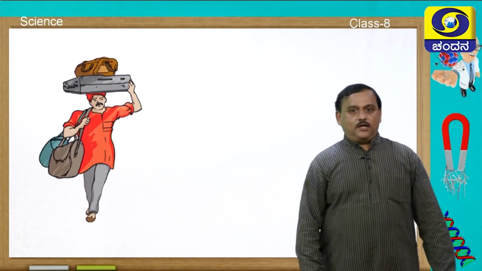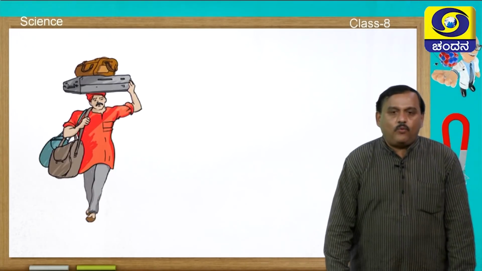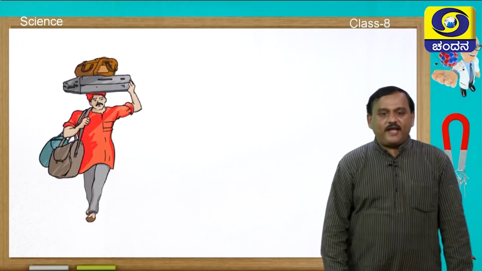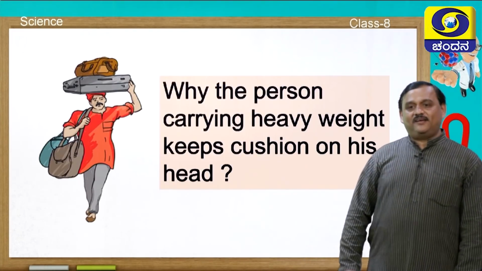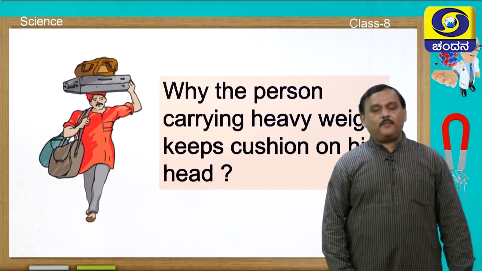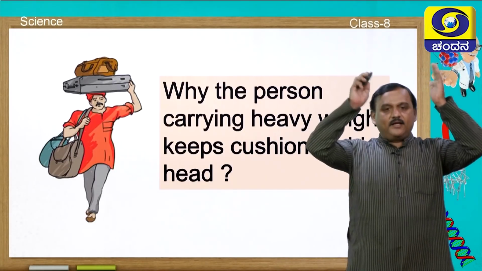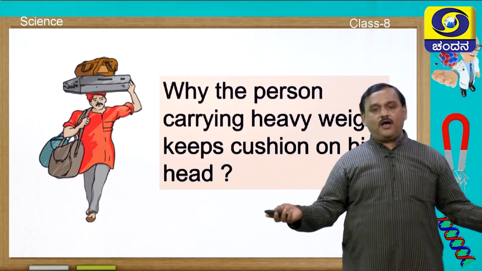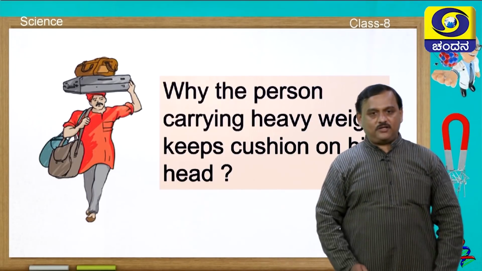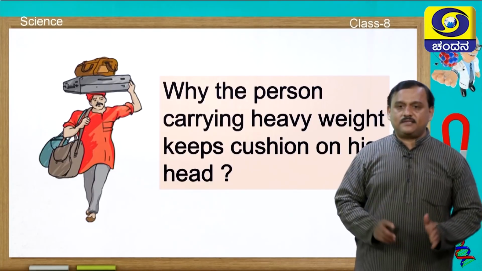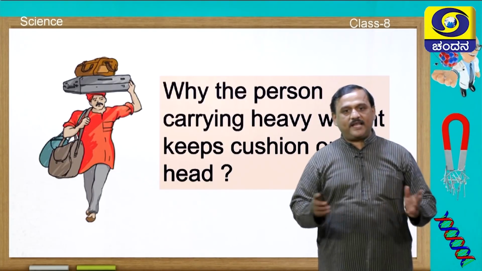And now you can answer this question: why does a person carrying heavy weight keep a cushion on his head? The reason is very simple. I hope you can answer this. By keeping the cushion on the head, he increases the area on which the force is applied, and he decreases the pressure. It causes less pain to the person who is carrying the weight.